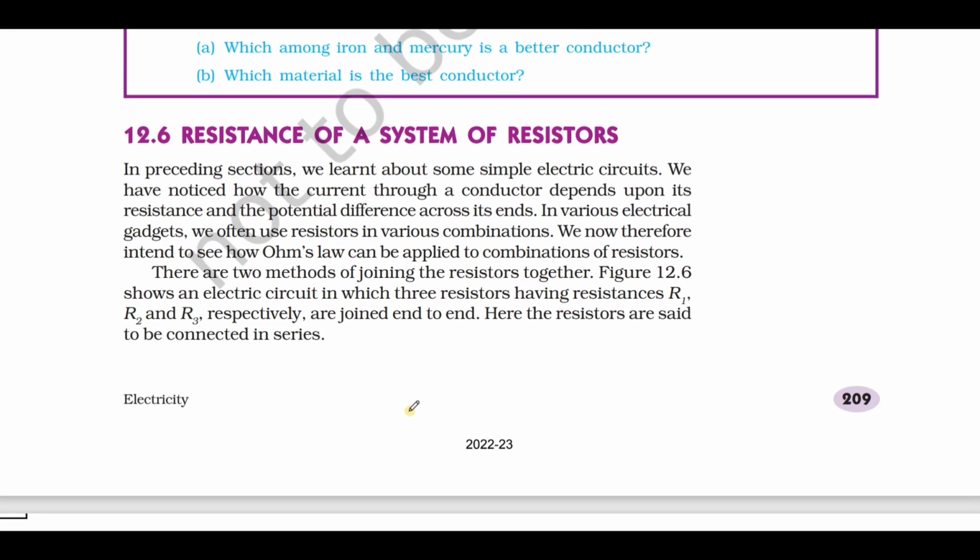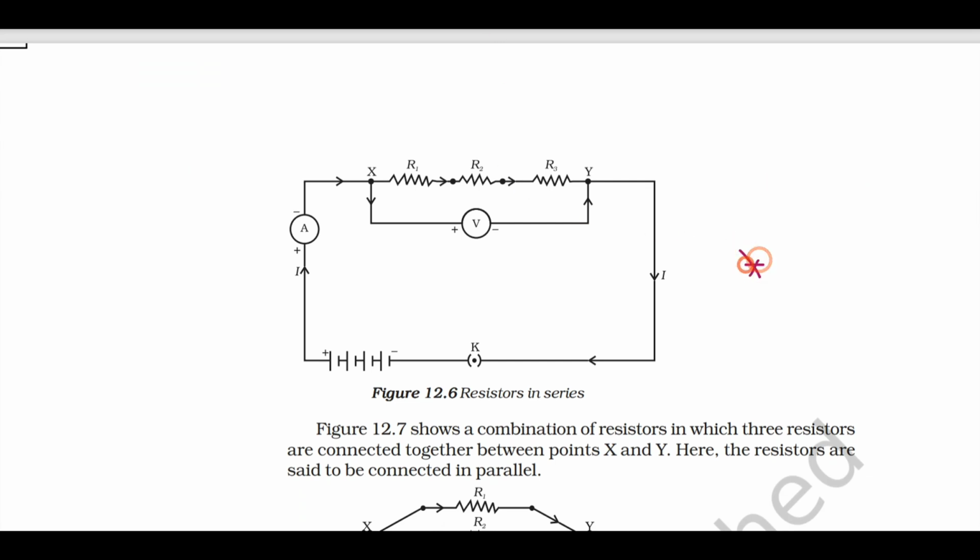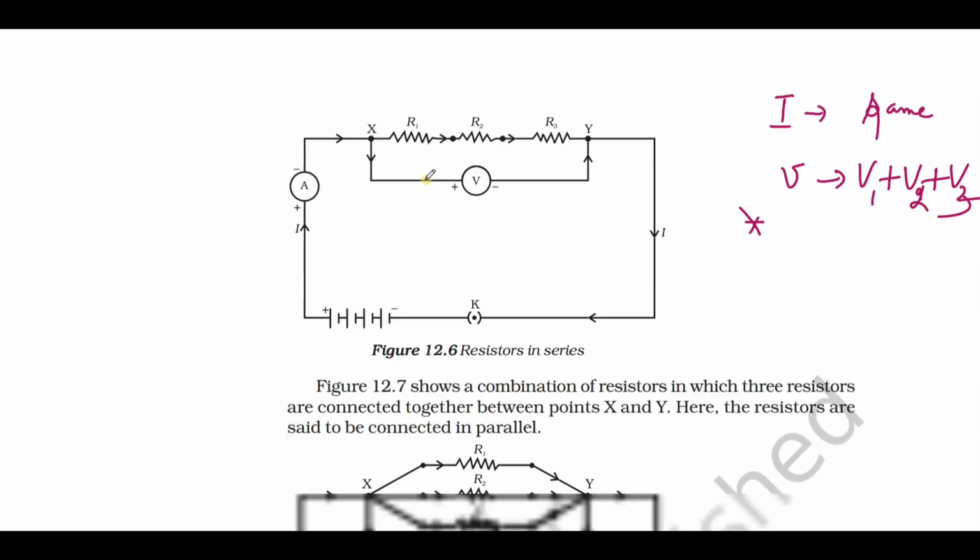Now resistance of a system of conductors. This is also an important diagram. When the resistors are connected in series, the current will be the same. The potential difference is divided across each resistance, that is V equals V1 plus V2 plus V3. The current will be the same across all the resistors.